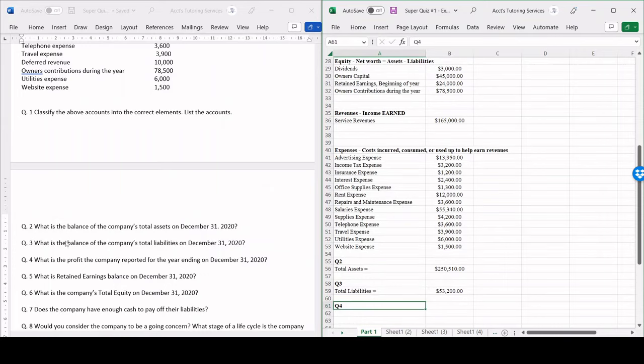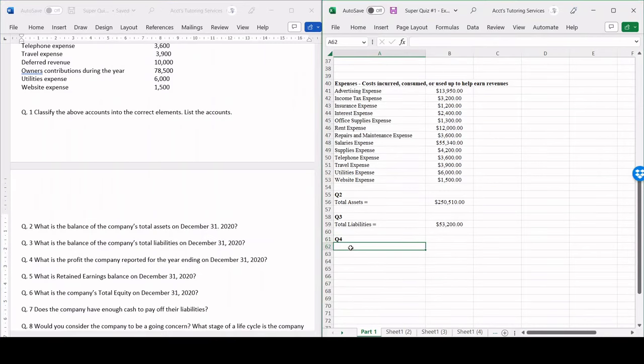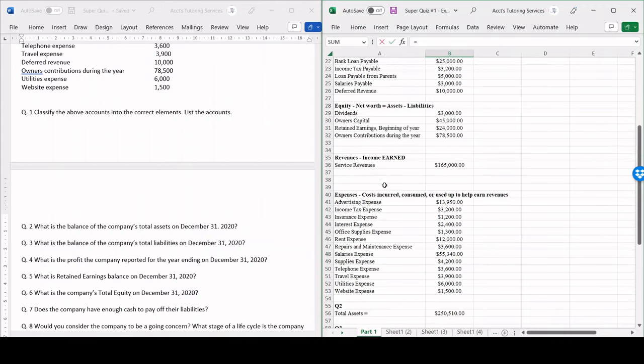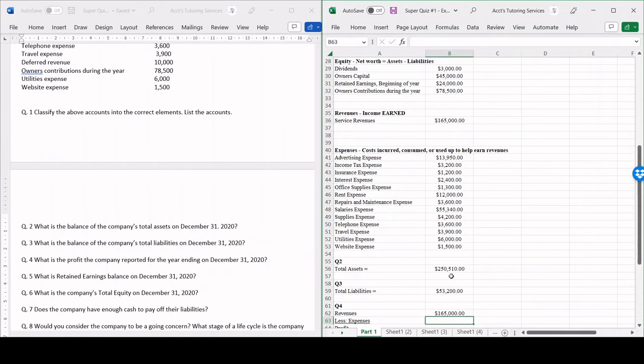So now question number 4. What is the profit the company reported for the year ending December 31st, 2020? So this is from the actual income statement. Remember, to calculate profits, we're going to take total revenue subtracted by total expenses to arrive at profit. So revenues is going to be just this 165,000.